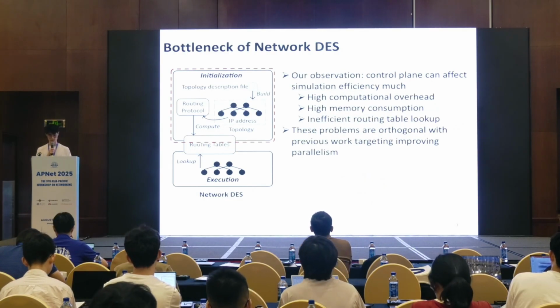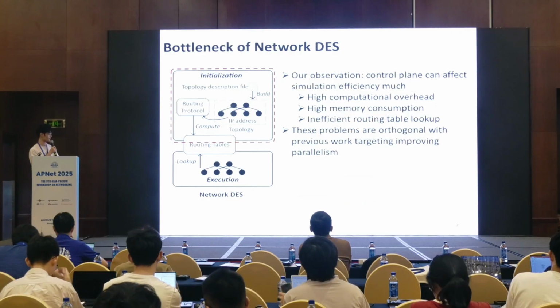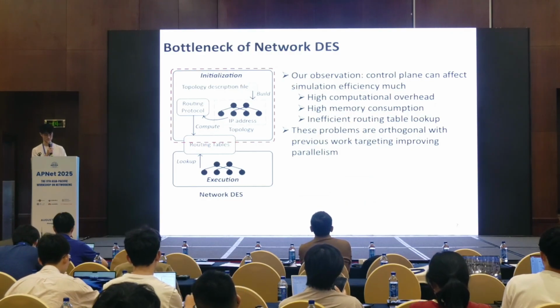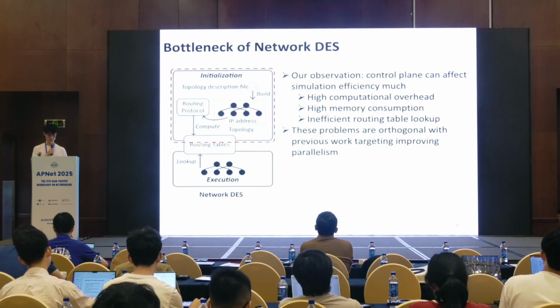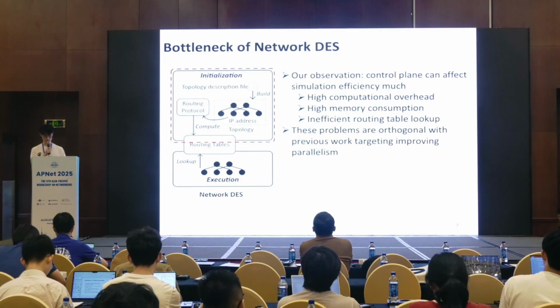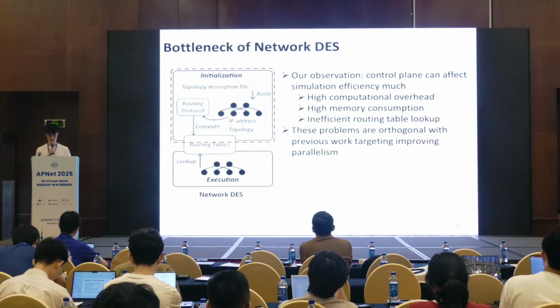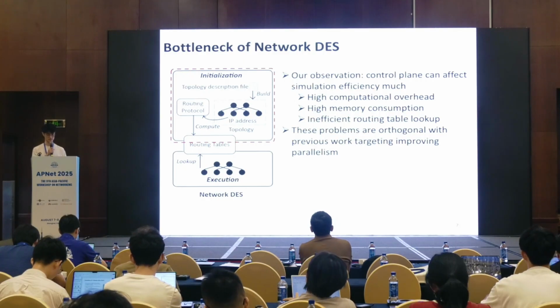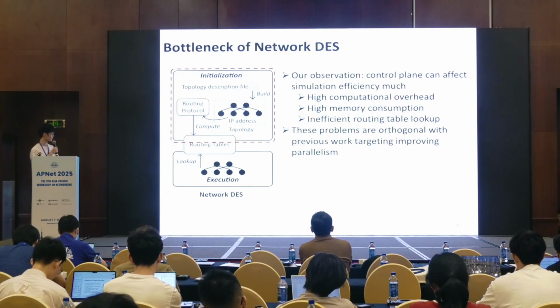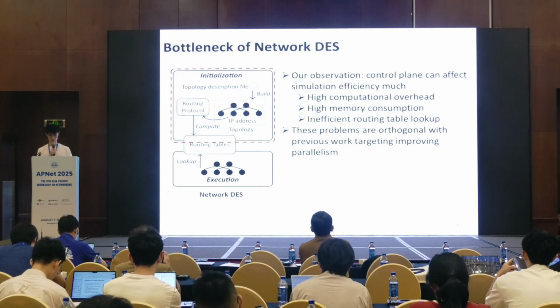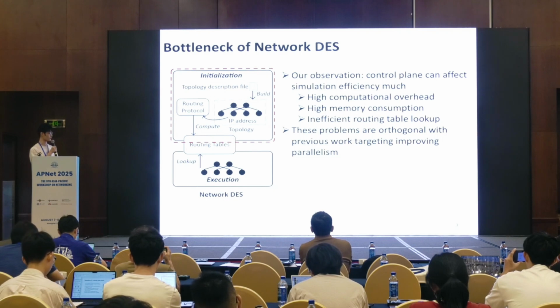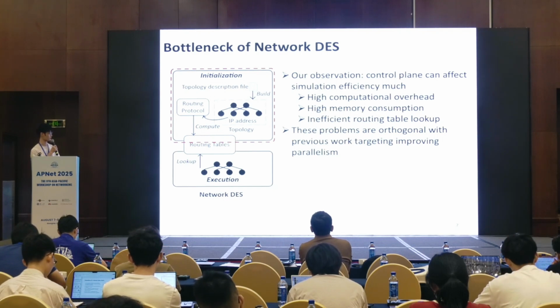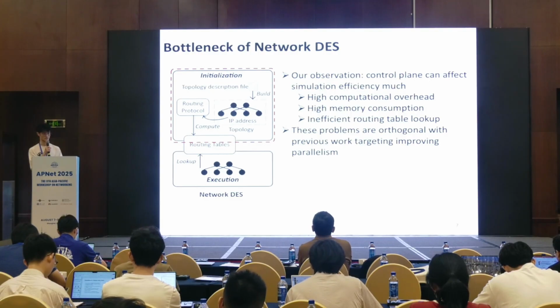We found that the control plane significantly affects simulation efficiency. It introduces high computational overhead, high memory consumption, and inefficient routing table lookup. These problems are orthogonal to previous work that targets improving parallelism at the execution stage.